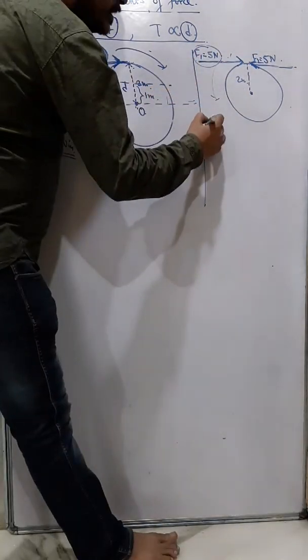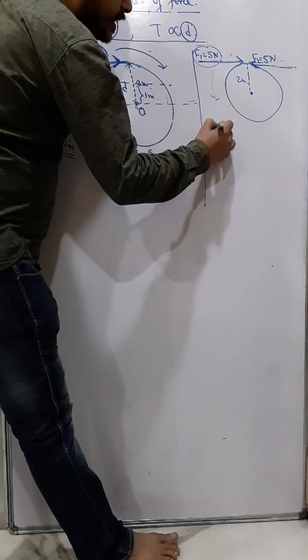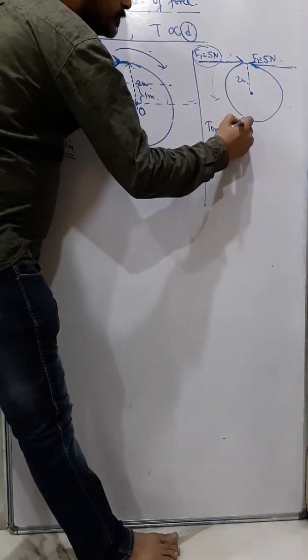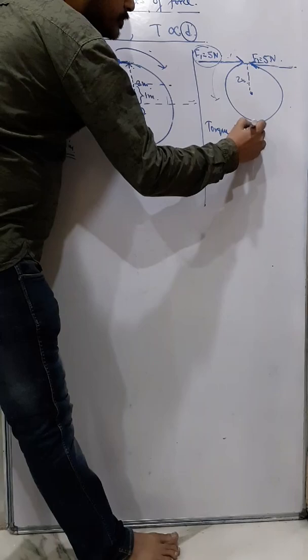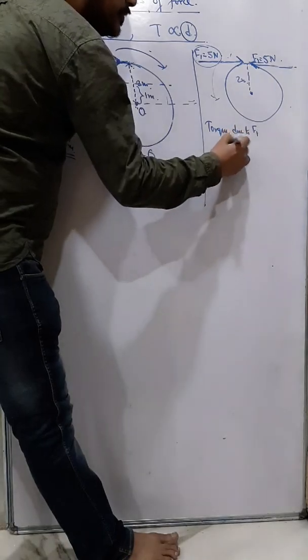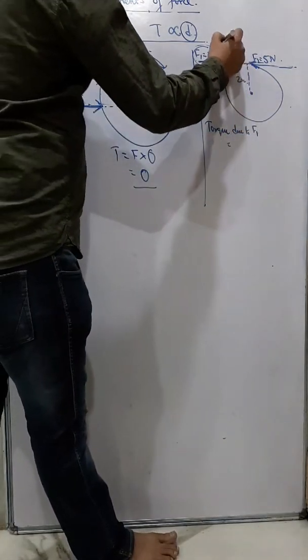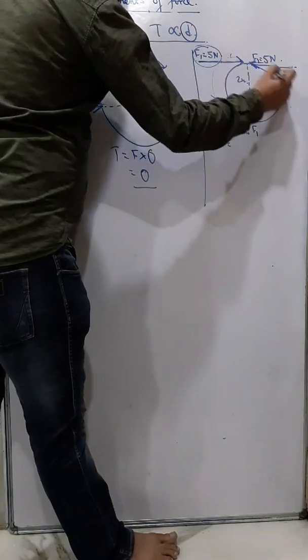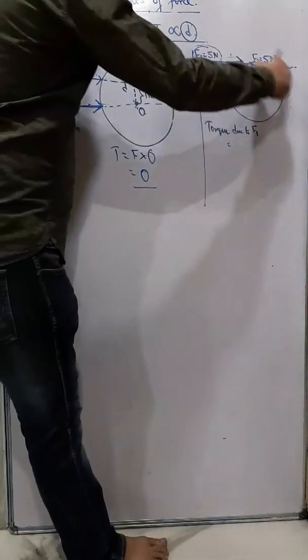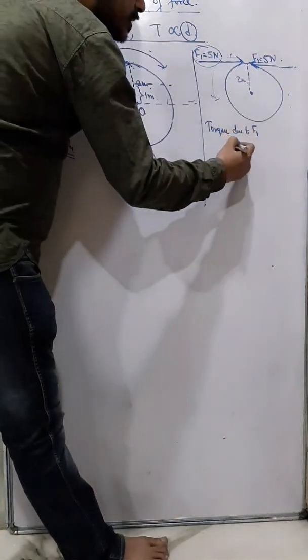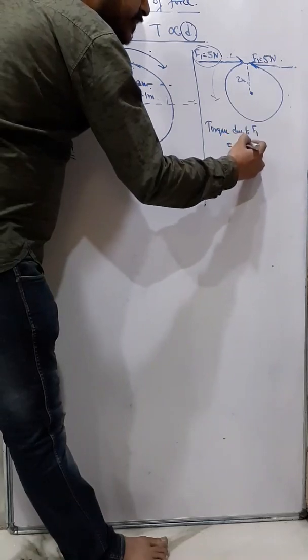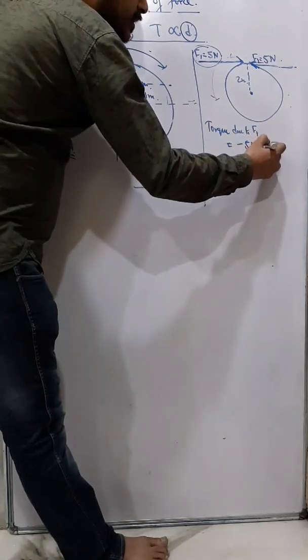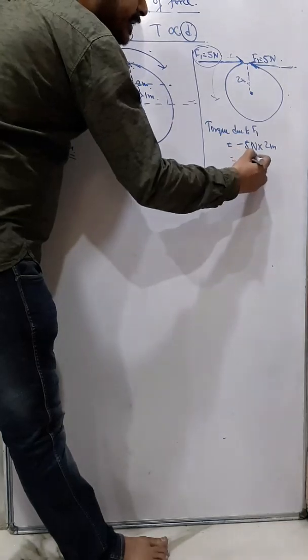So I can say moment, torque due to F1. Now torque due to F1 will be what? Due to F1 it is rotating clockwise, so I'll give what sign? Minus. So I'll write minus 5 Newton into 2 meter. What do I get?